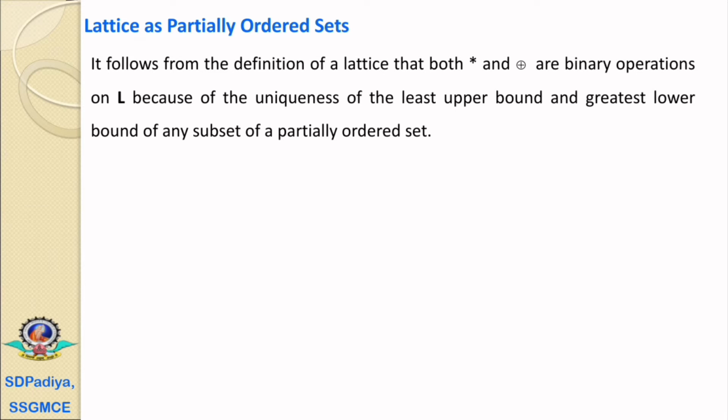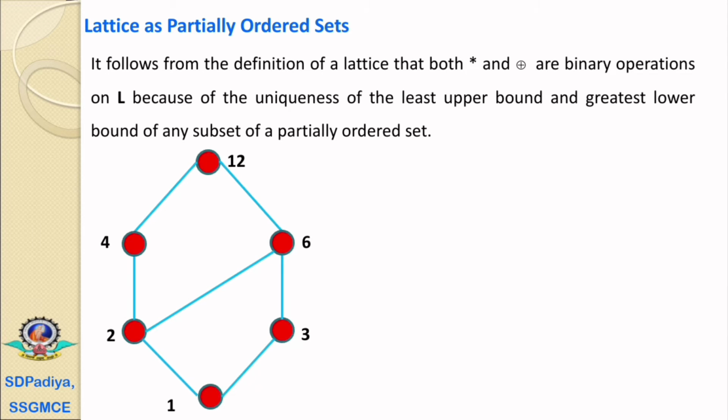Now we'll see lattice as partially ordered sets. It follows from the definition of a lattice that both meet and join are binary operations on a set L because of the uniqueness of the greatest lower bound, that is meet, and the least upper bound, that is join, of any two elements of a partially ordered set. Now we'll take one example and try to find the greatest lower bound and least upper bound for every pair of any two nodes.